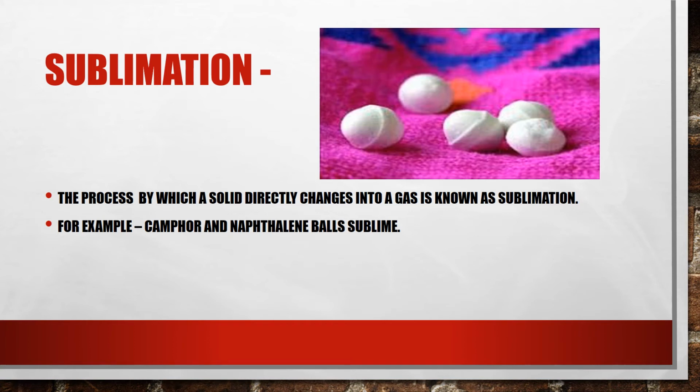Now, if you keep some mothballs or naphthalene balls in your clothes, will you find them after a few weeks or a few months? No. Where have they gone, the mothballs and naphthalene balls? They sublime, like they directly change from the solid state into gaseous form and they disappear. One more example is camphor, which is very famous, kapoor, it is known as camphor. It also undergoes the process of sublimation.